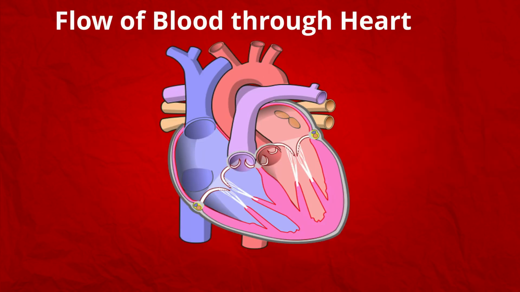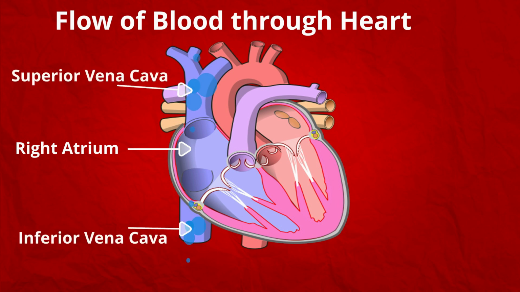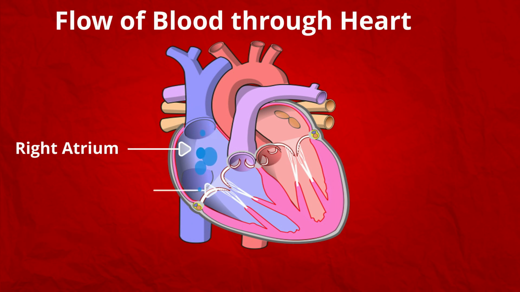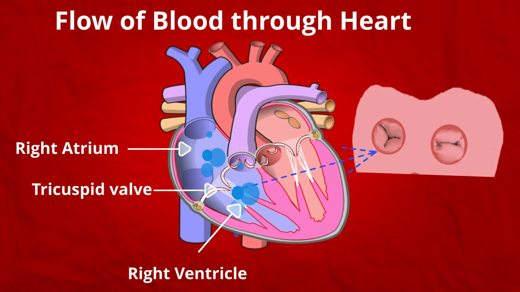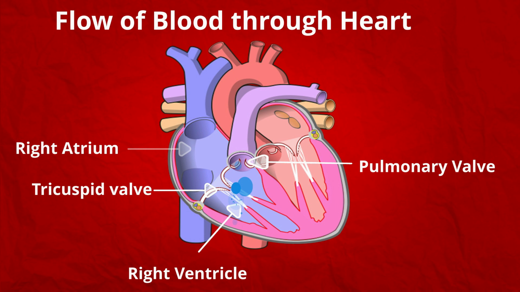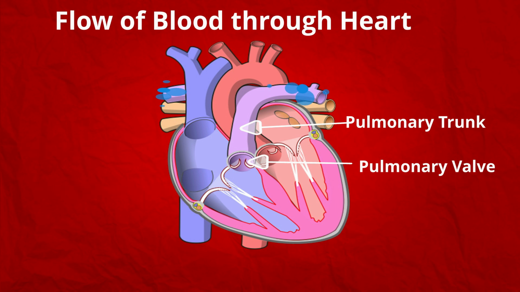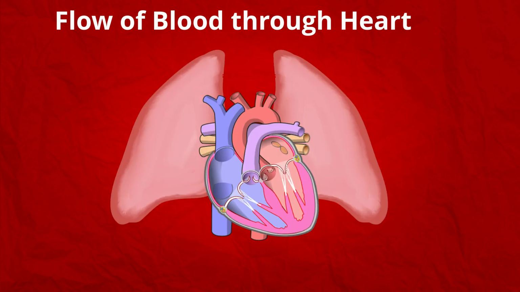The right atrium receives blood from three veins: the superior vena cava, inferior vena cava and coronary sinus. Blood passes from the right atrium into the right ventricle through a valve called the tricuspid valve, which has three cusps. Blood passes from the right ventricle through the pulmonary valve into a large artery called the pulmonary trunk, which divides into right and left pulmonary arteries. Pulmonary arteries carry blood with relatively low oxygen content and high carbon dioxide content into the lungs.